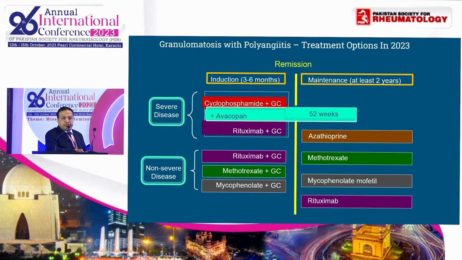So in 2023, what are the options for induction therapy for severe disease? Now I think all of you agree that the second patient had severe disease. The options include cyclophosphamide or rituximab in addition to avacopan. And again, as I said earlier, steroids are going to be the standard part of any therapy.